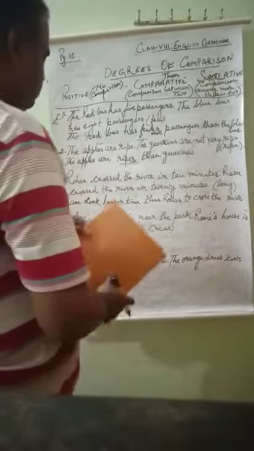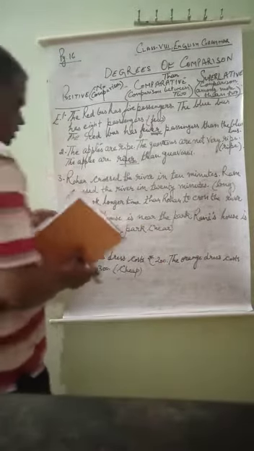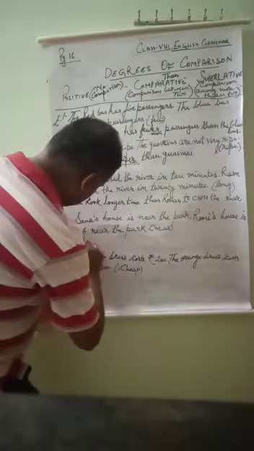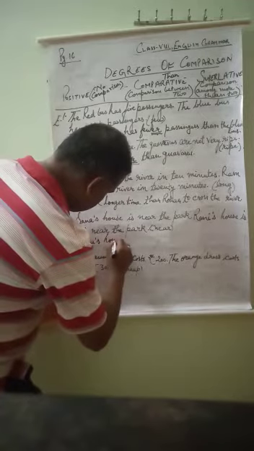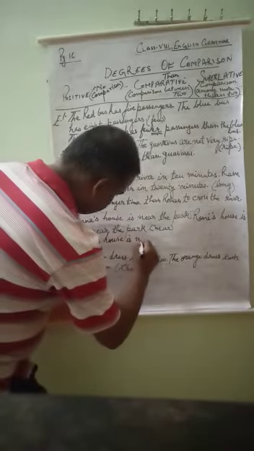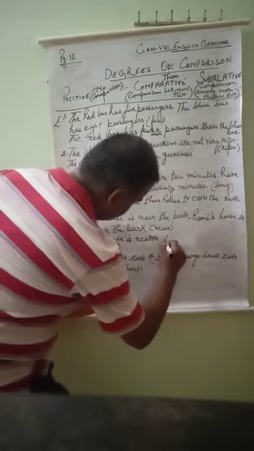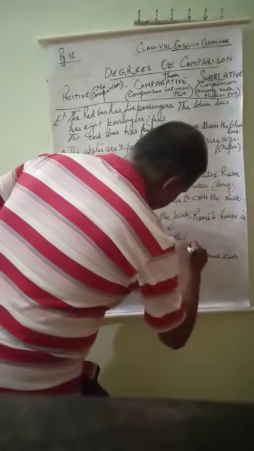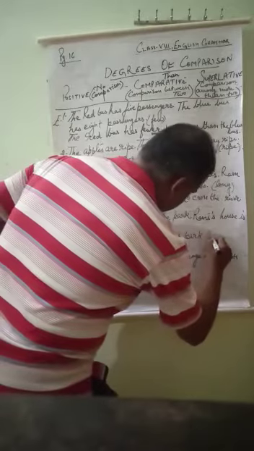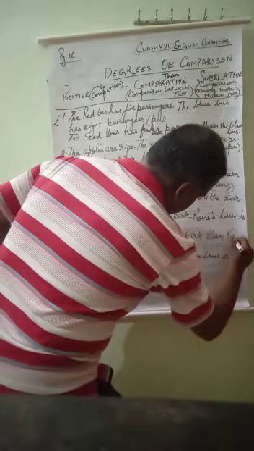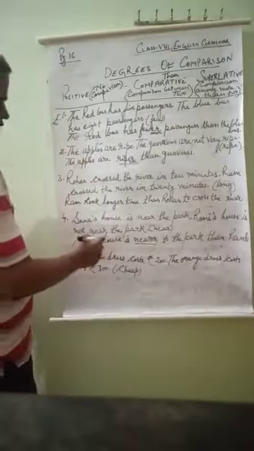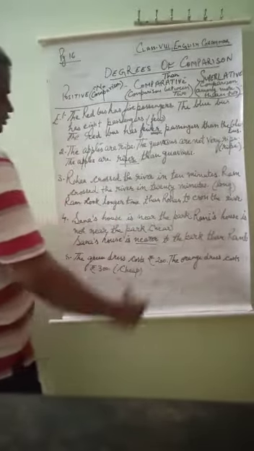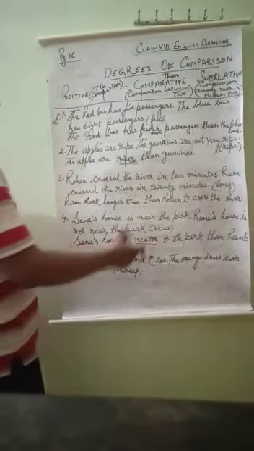Sana's house is near, so we will write: Sana's house is nearer to the park than Rani's. Here again, nearer. It's a comparative degree. Two houses are compared, Sana's house and Rani's house. Sana's house is nearer, so we will use nearer.